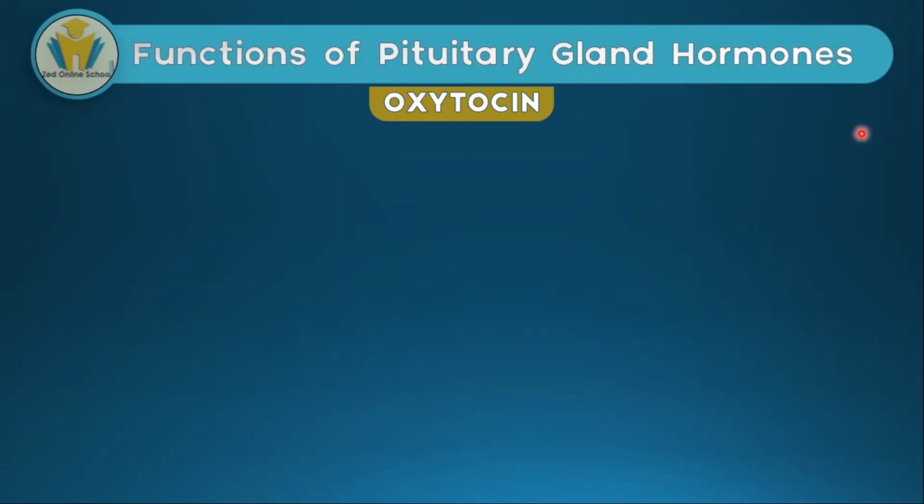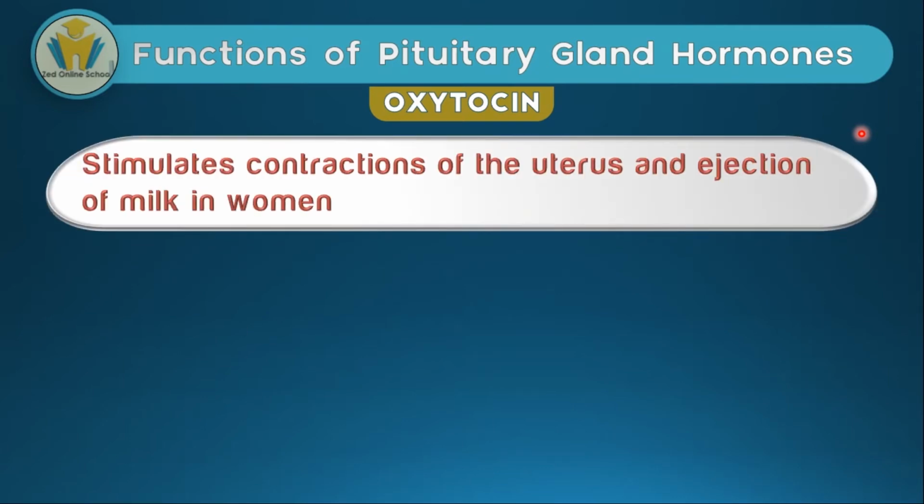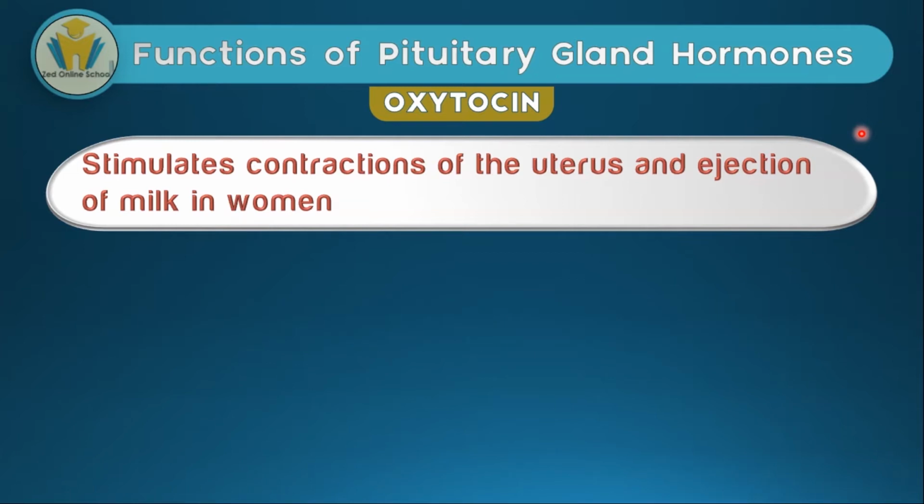The next hormone we'll be looking at is oxytocin. As you can see, we've started looking at the hormones secreted by the pituitary gland before we go to the anterior pituitary gland. Oxytocin is known to stimulate two things: the contractions of the uterus, which are sometimes referred to as uterine contractions, and the ejection of milk in women.